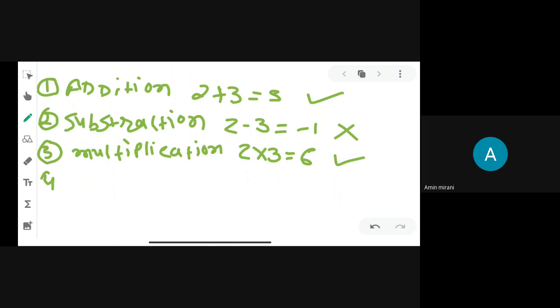And the fourth, division. You can see here, whenever you divide 2 by 3, the final answer is 2 by 3. Right? It is a rational number. It is not a whole number. We know the definition of a rational number, so it means 2 by 3 is a rational number, not a whole number. So we can say that under division, whole numbers are not closed.